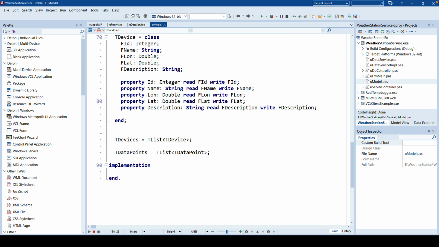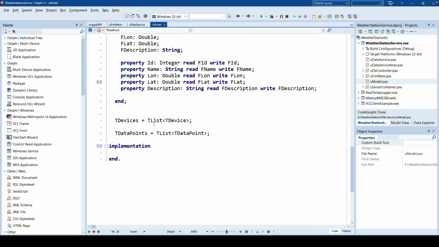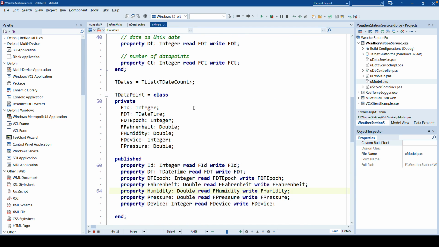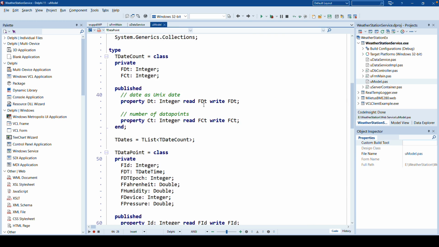Then, as we not only need one device and one data point, I defined generic lists, TList<TDevice> and TList<TDataPoint>. That's more or less it. These are the types that are being used as a representation of what is being returned by the web service. Same for the dates. The dates that are being returned are the date itself and the number of data points on that date as additional information.